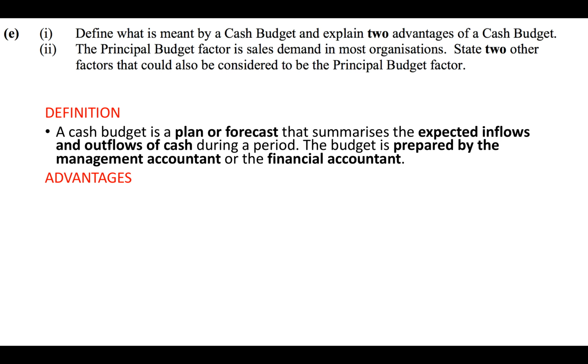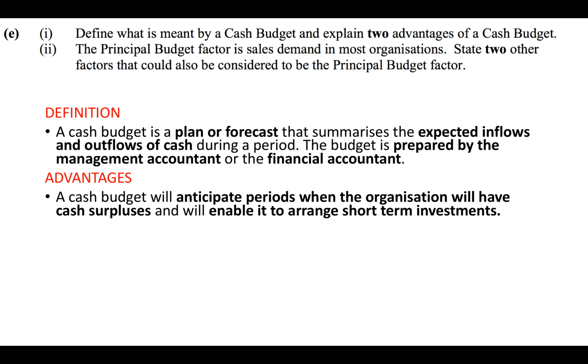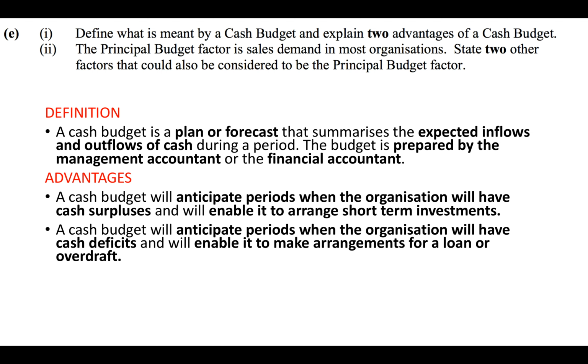A cash budget is a plan or forecast that summarises the expected inflows and outflows of cash during a period. The budget is prepared by the management accountant or by the financial accountant. Advantages of a cash budget. A cash budget will anticipate periods when the organisation will have cash surpluses and will enable it to arrange short-term investments.